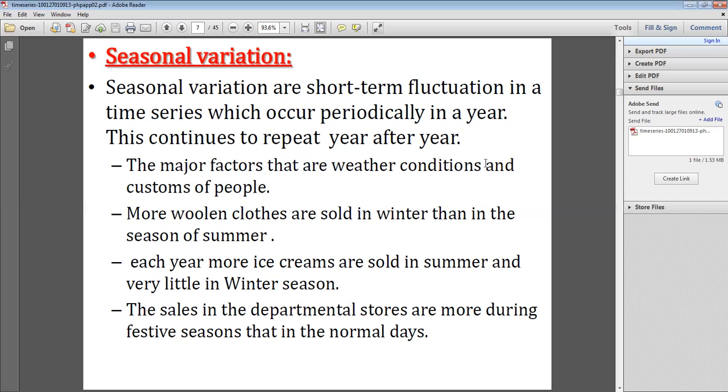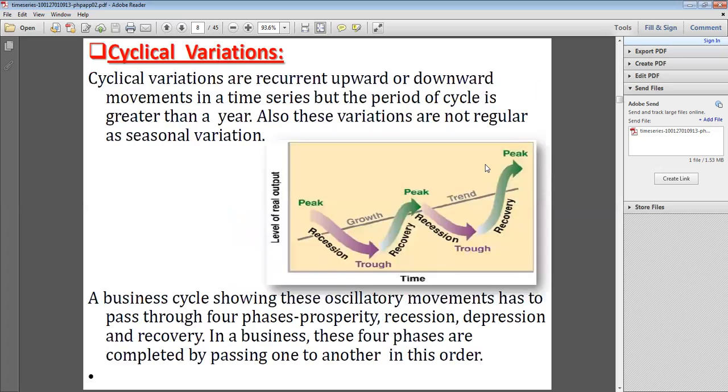So these sales in the department stores are more during the festive season than in the normal days. Okay, comparing the normal days, in festival seasons more demands are there. Okay, this is seasonal variations. Then coming to cyclical variations.